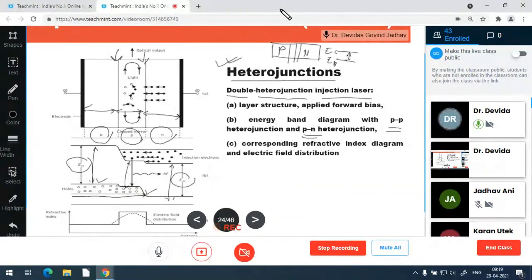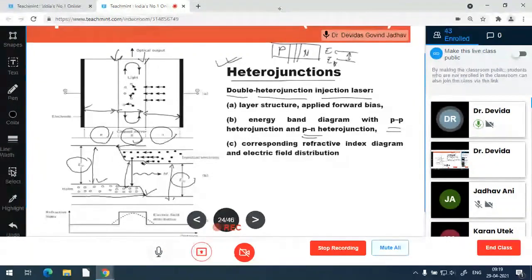Similarly, electrons from the N region can reach up to this P region due to a very small change in the energy levels, the conduction energy level of the N region and this P region near the N region.